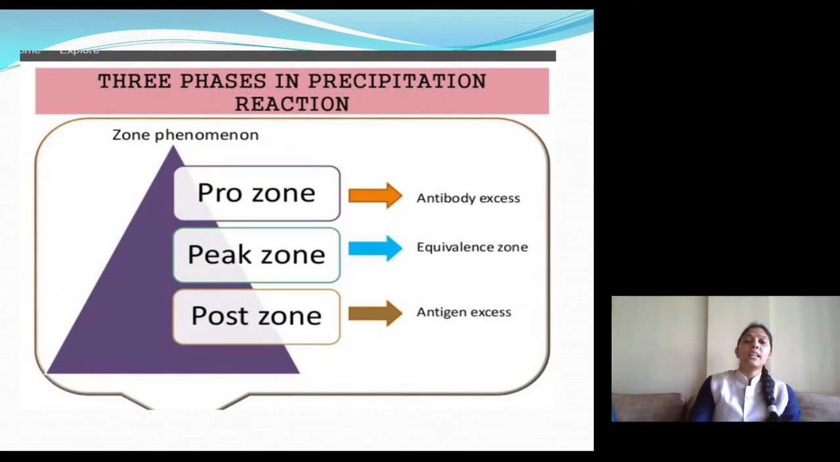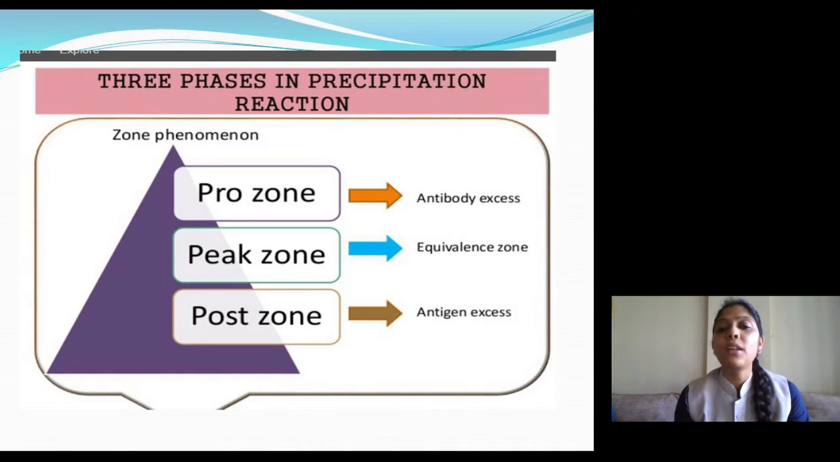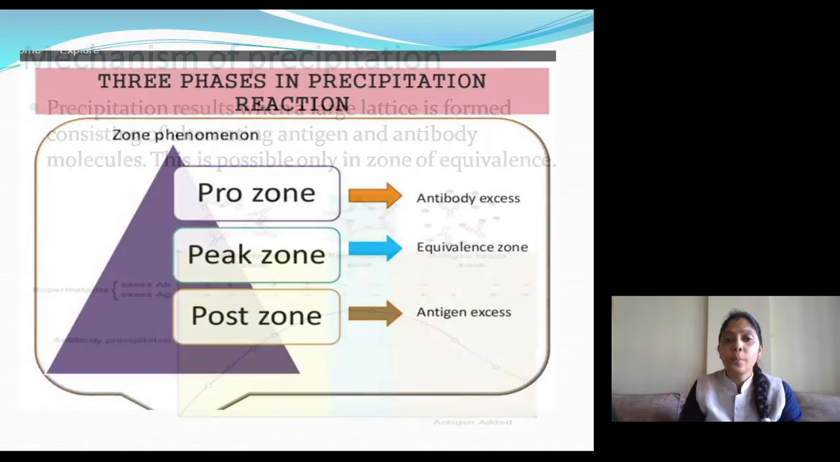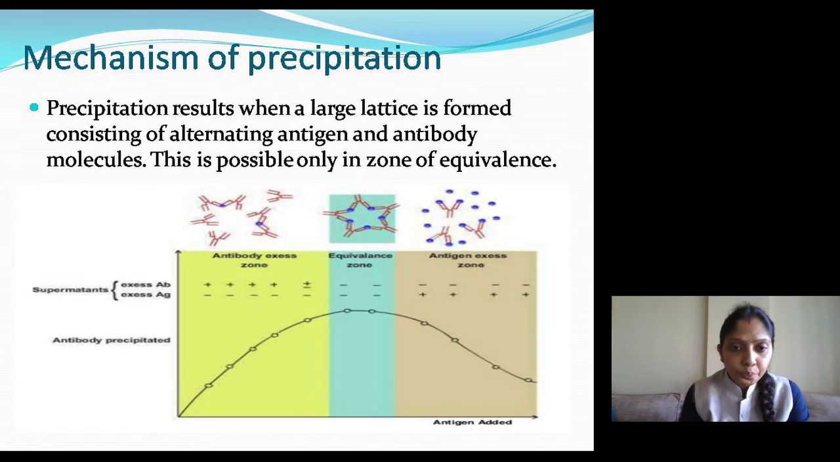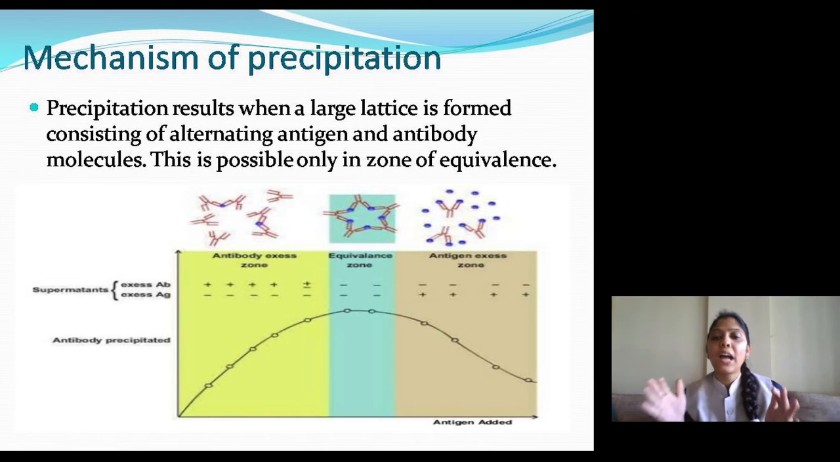So you can say that there will be a formation of precipitate only in the peak zone, that is in the equivalence zone. What do you mean by equivalence zone? It means where there is an equal concentration of antigen and antibody present, that will only lead to the formation of precipitation. How? Look at this diagram. In this first yellow region, you can see that there is an antibody excess zone. Why? Because I told you that you have added the same amount of antibody.